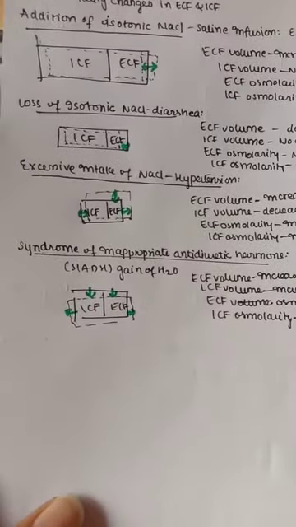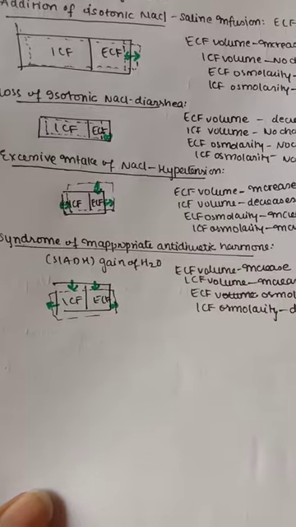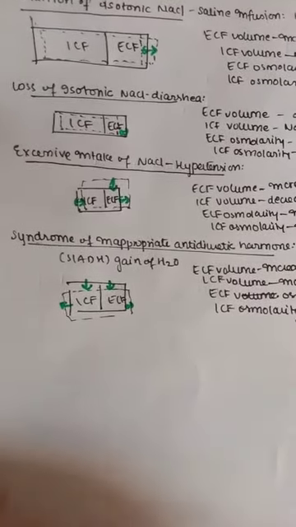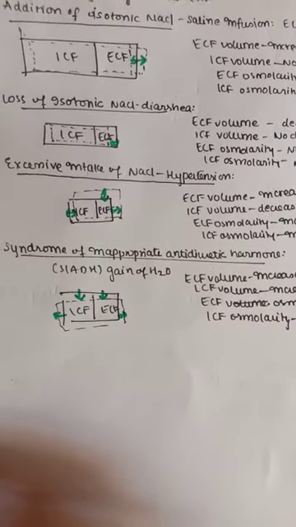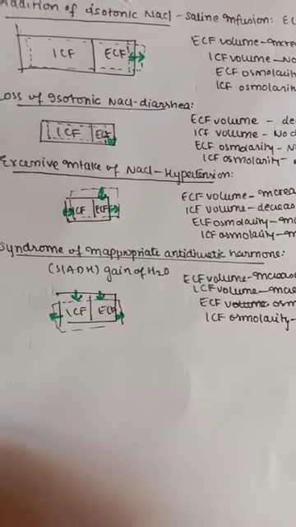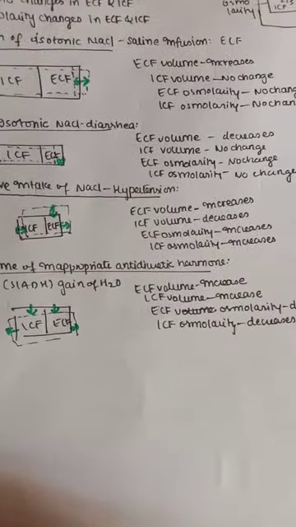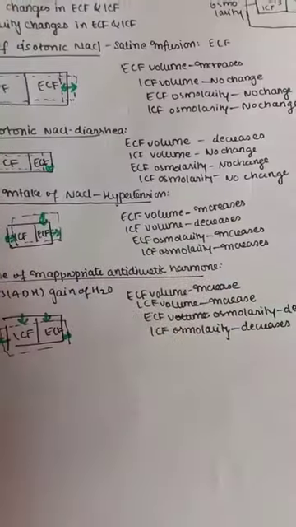And next comes the loss of isotonic sodium chloride in diarrhea. Whenever we have heavy diarrhea with any infection, there is an equal loss of isotonic sodium chloride, meaning the same solutes are gone. Here extracellular volume decreases, because it increased when we added, so if we remove, of course it decreases.